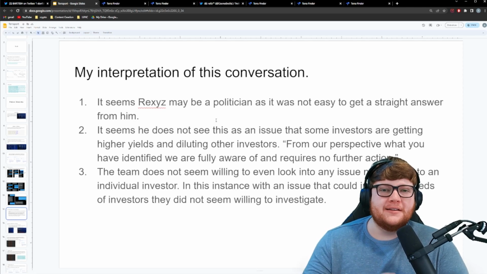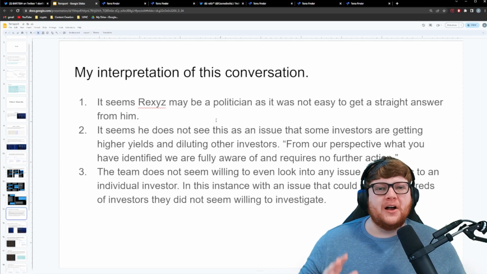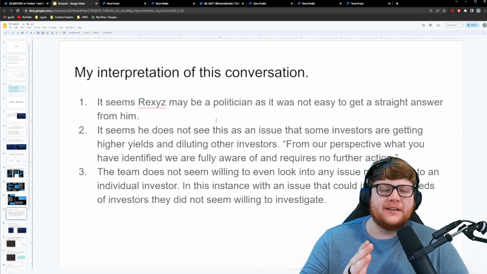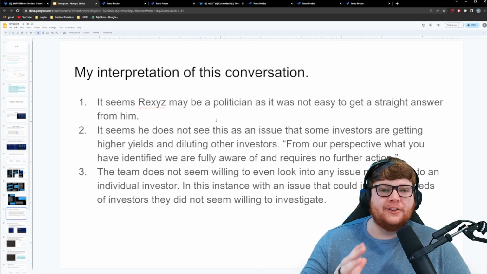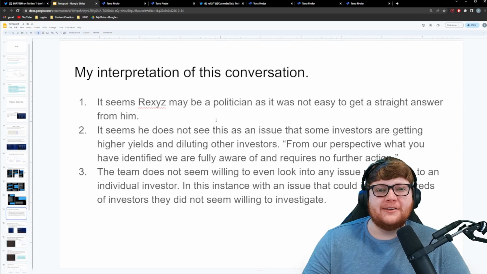So if you invested in Terraport, we'll just make this as clear as possible and cut through all the BS. If you invested in Terraport, maybe you paid 4 cents, 3.5 cents, they do not care that those allocations are earning an additional yield and effectively diluting your investment. MEXC is aware of that and they don't think that's an issue. They said that there's no further action needed about that issue.